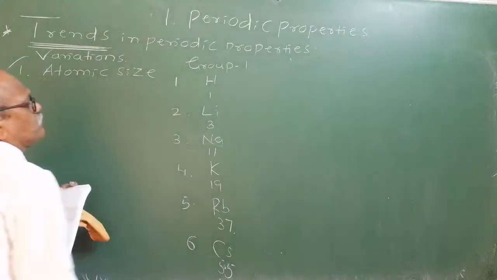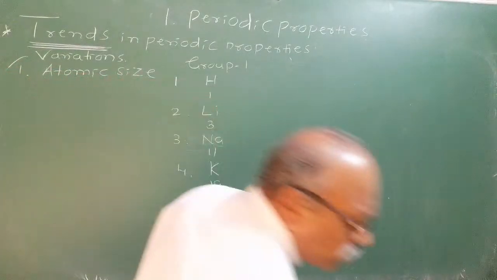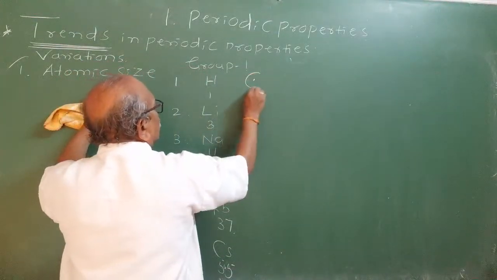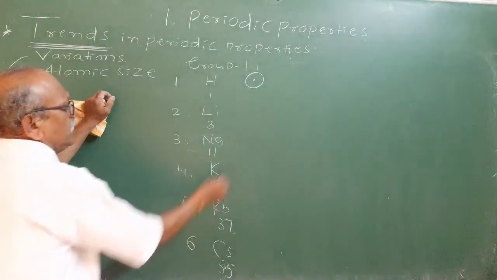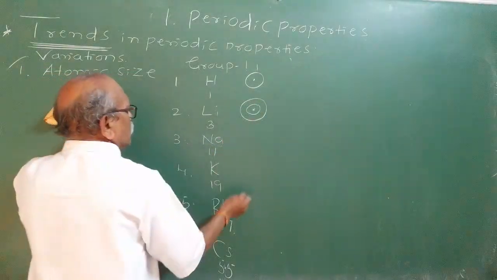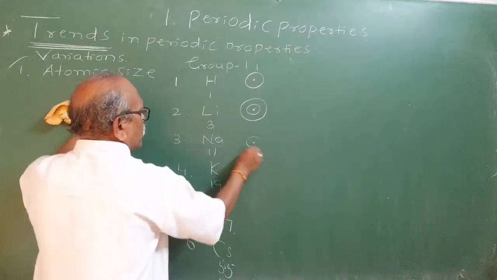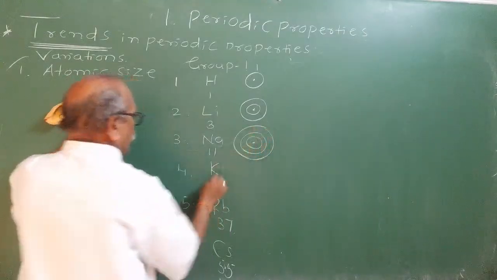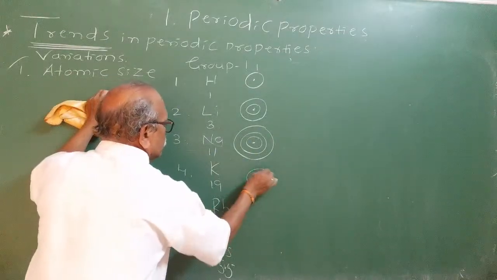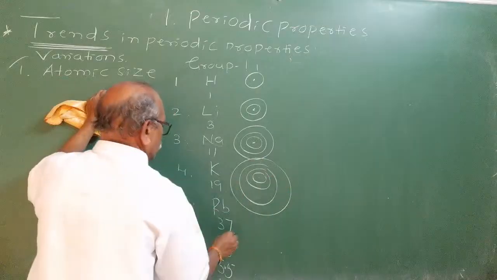Every period corresponds to a new shell. Now what is happening here is, in case of hydrogen there was only one shell, shell number 1. In lithium, the shell number becomes 2. In sodium, it becomes 3. In potassium, shell number becomes 4.